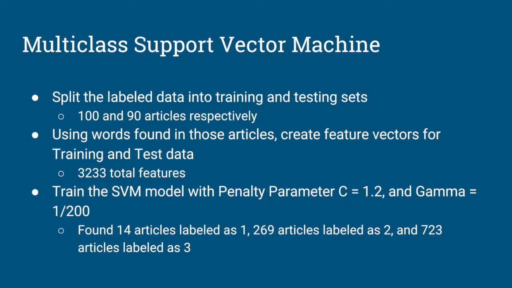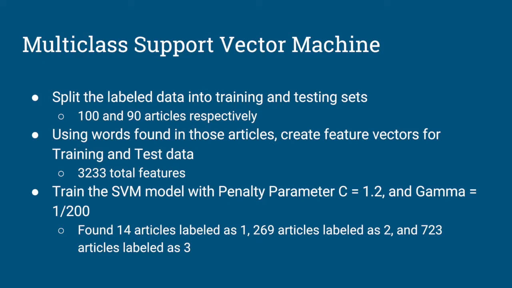Our goal was to use the multi-class support vector machine to generate labels for the over 800 remaining articles. We first split the label data into training and testing sets of 100 and 90 articles respectively. Using the words found in those articles, we created feature vectors for the training and test datasets, which included 3,233 total features. After training the SVM model, we found that a penalty parameter C of 1.2 and a gamma of 1 over 200 maximized the prediction accuracy on the testing set.